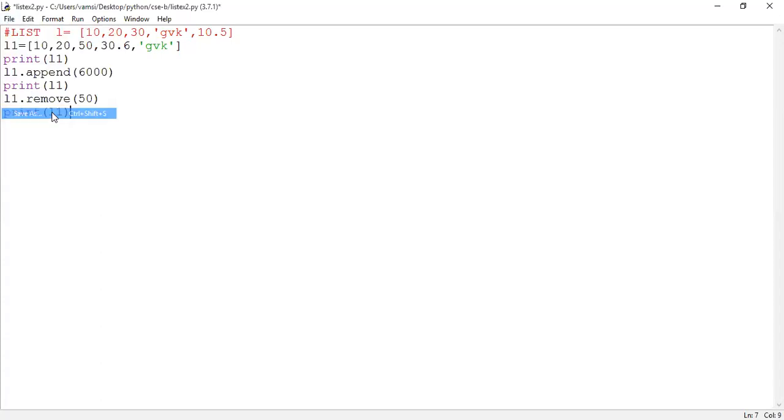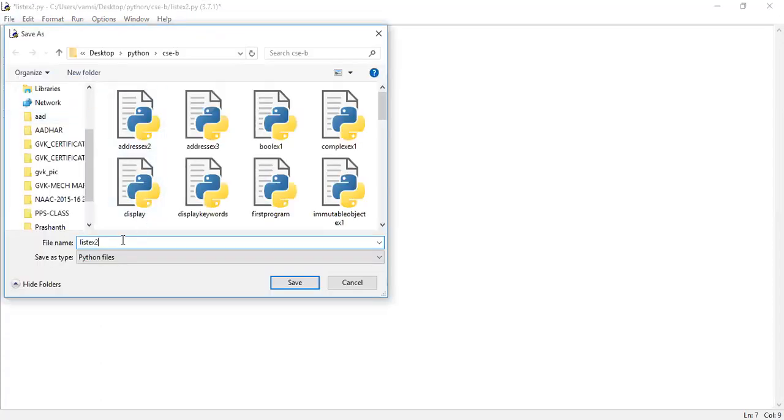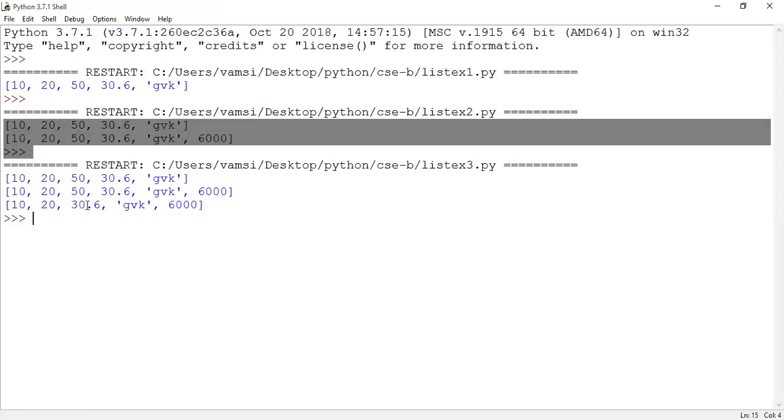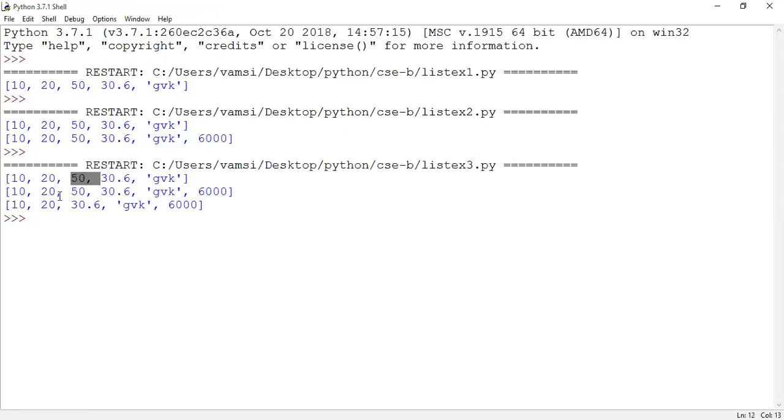Save the code as list example 3.py. Then save the logic and run the program. See here, this 50 element is removed from the list. So to remove a specific element from the list, which method has to be used by the Python programmer? The Python programmer is going to use the remove method for removing an element from the list.